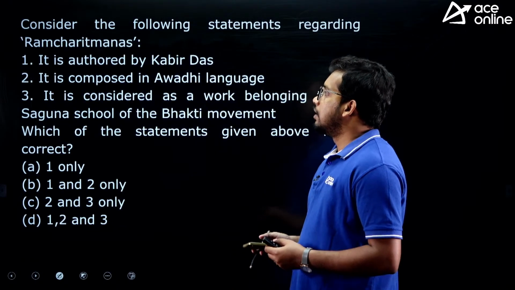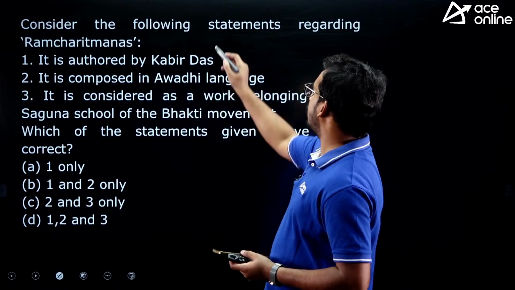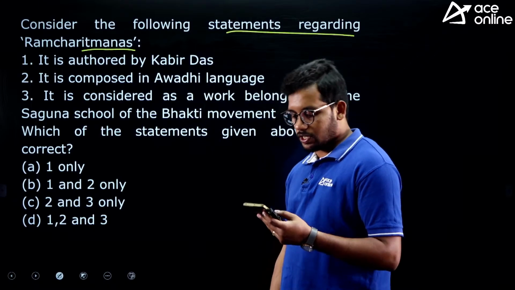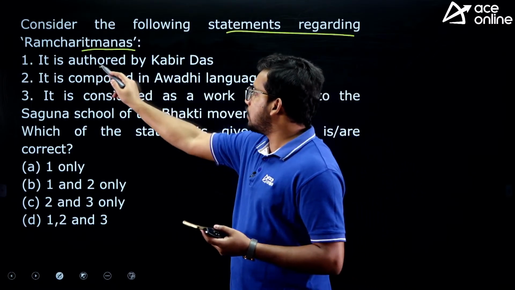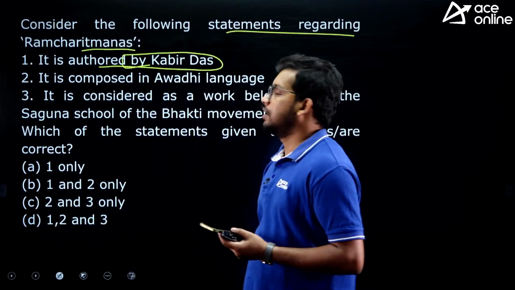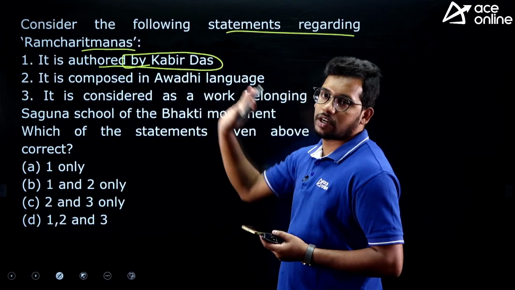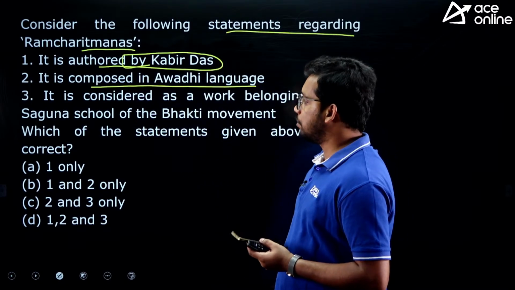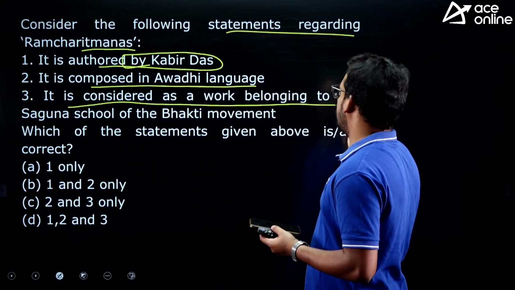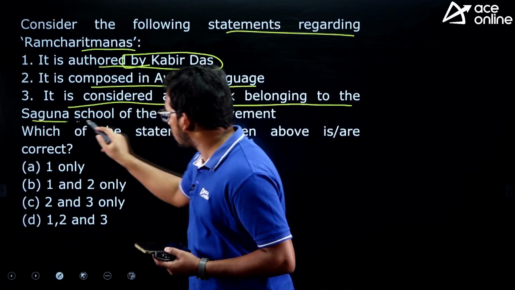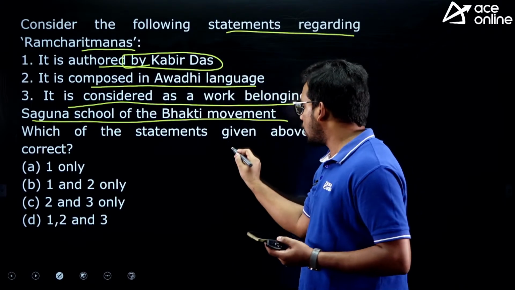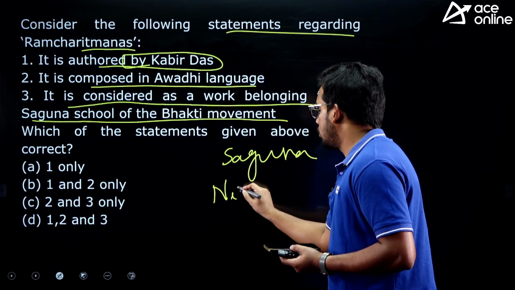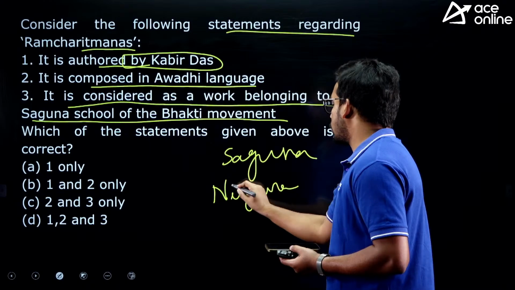Great. The last question for today, consider the following statements regarding Ramcharit Manas. Yes, Srinath, 4 is A. It is authored by Kabir Das. Ramcharit Manas, first statement. It is composed in Awadhi language. Second statement. It is considered as the work belonging to the Saguna school of Bhakti movement. So there are two schools, Saguna and Nirguna. In the Bhakti movement, Saguna and Nirguna.